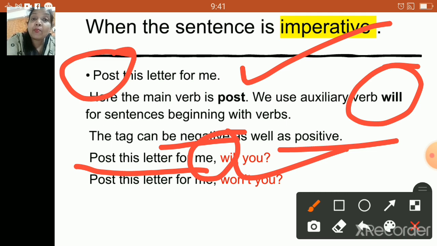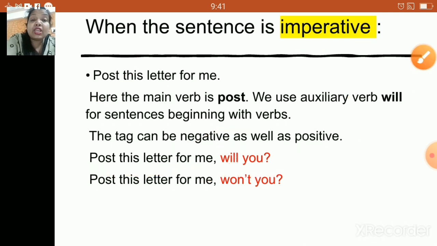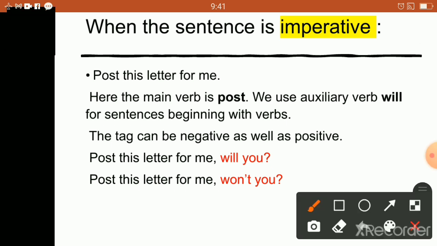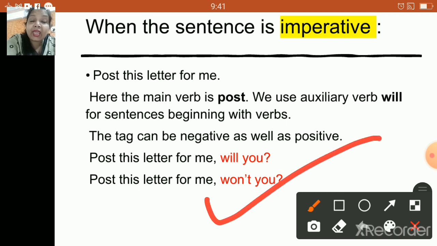Post this letter for me, will you? Right? Second way, you can make a negative question tag as well. How to do that? Post this letter for me, won't you? Okay. Of course, will not will change to won't, right? And after that, we have to use you.